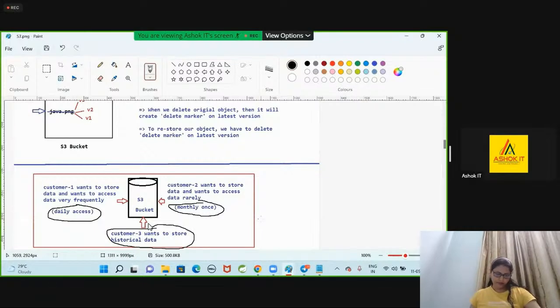You have so many images in your mobile. Are you going to see last year's images every day? No, you will not. So you may have different requirements when you are storing the data into S3.